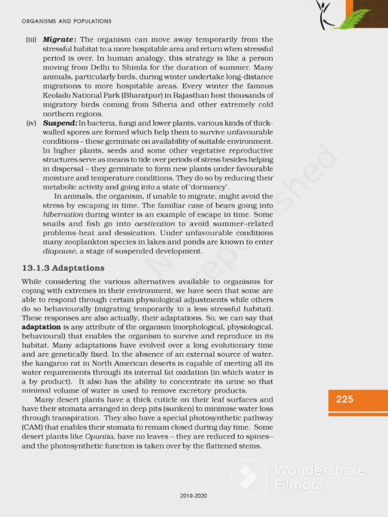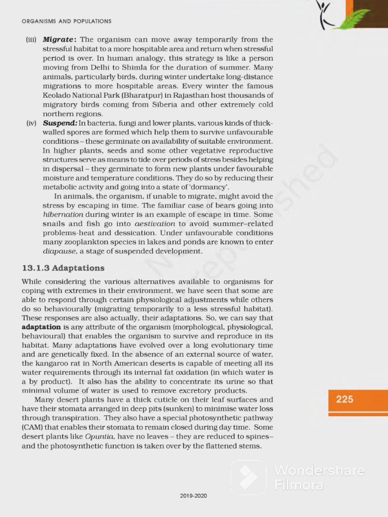The organism can move away temporarily from the stressful habitat to a more hospitable area and return when the stressful period is over. In human analogy, this strategy is like a person moving from Delhi to Shimla for the duration of summer. Many animals, particularly birds, undertake long distance migrations to more hospitable areas during winter. Every winter, the famous Keoladeo National Park, Bharatpur in Rajasthan, hosts thousands of migratory birds coming from Siberia and other extremely cold northern regions. Suspend.